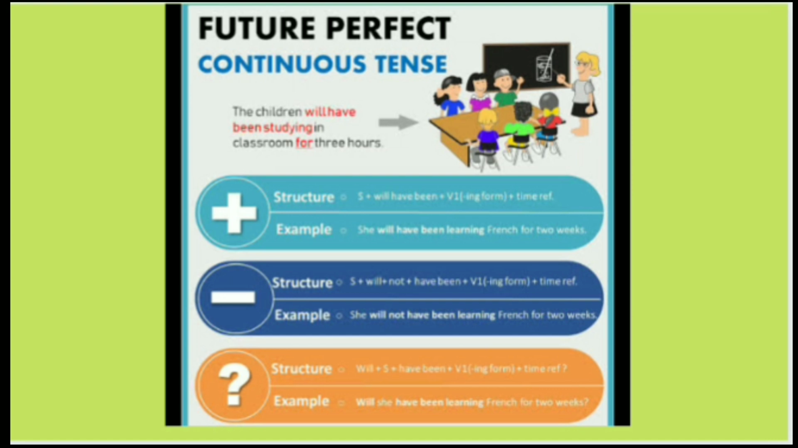Structure for interrogative sentence: we will put will before the subject. Will subject have been first form of the verb with ing and time referring words. Will she have been learning French for 2 weeks?